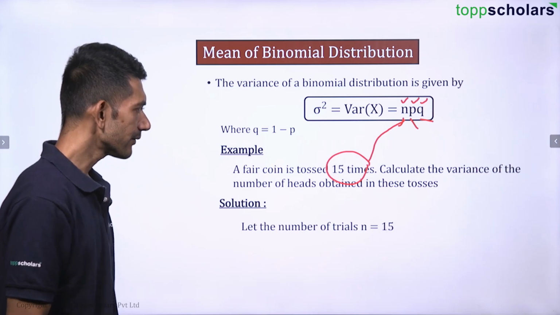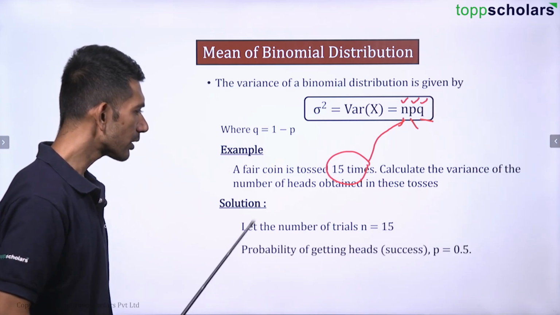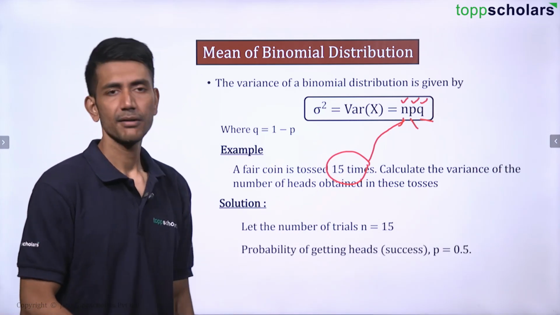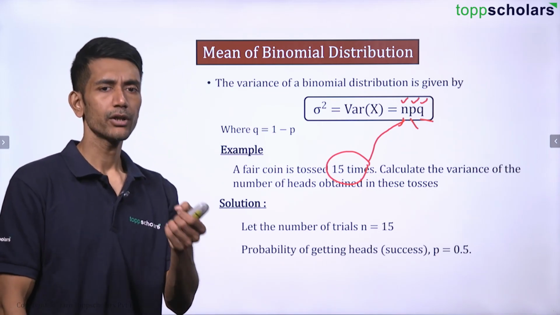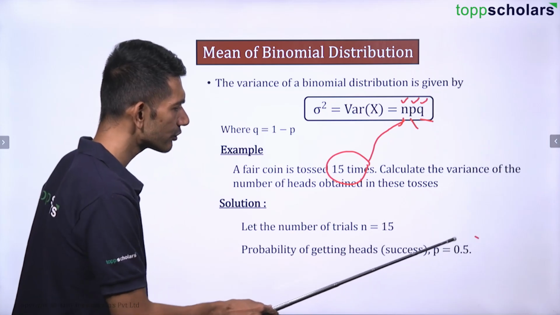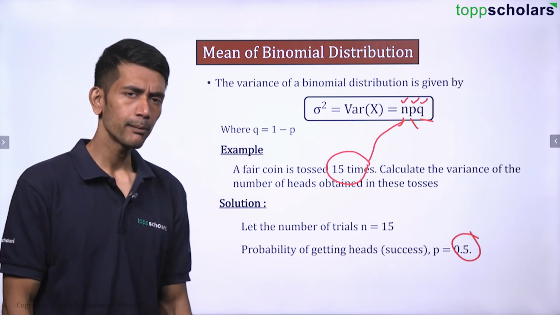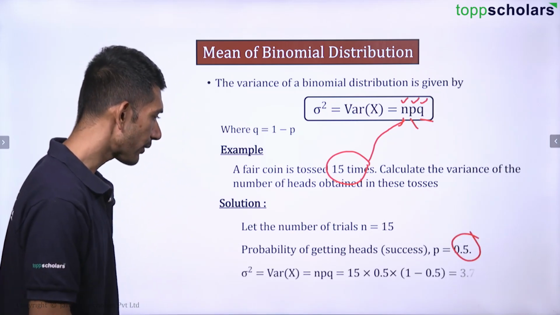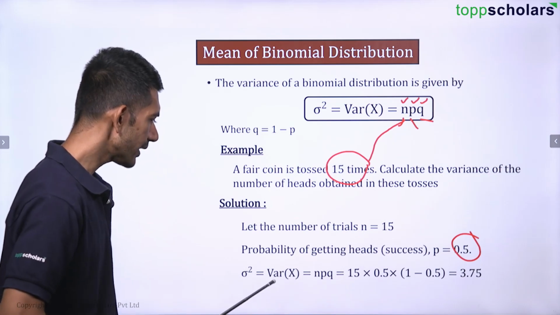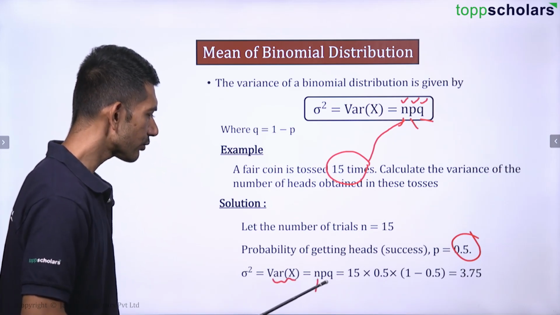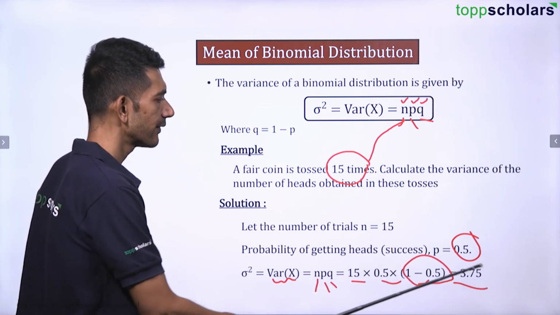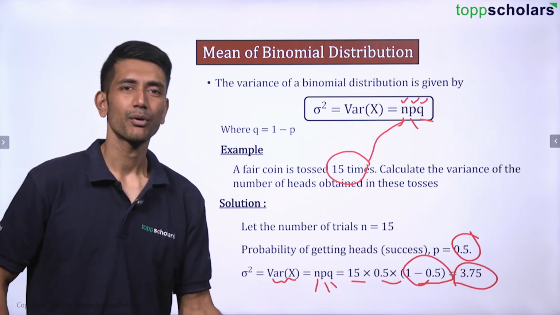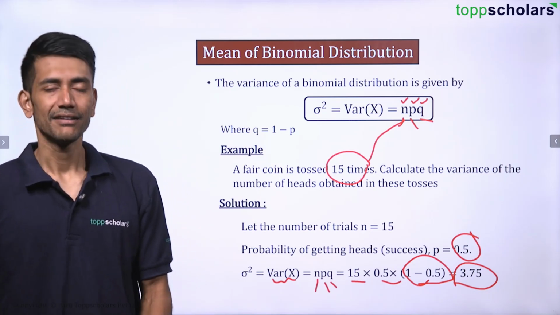So n is 15. We are going to talk about the probability of heads. What is the probability of getting a head? When a coin is tossed, the probability of getting a head is 1 by 2, which is 0.5. What is the probability of failure? That is also 0.5, right? So variance will be 15 into 0.5 into 0.5, right? This is also 0.5. That gives you 3.75, and 3.75 is the final answer.